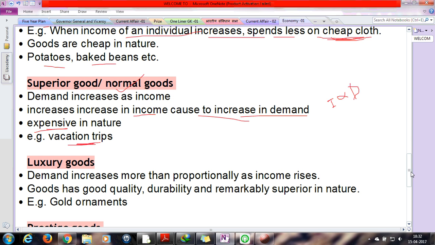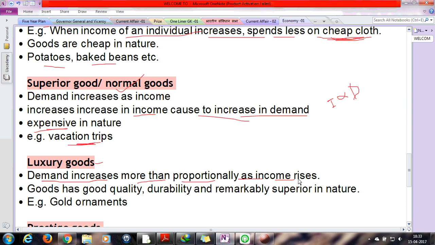Okay, next is luxury goods. Luxury goods are those goods whose demand increases more than proportionally as income increases. Luxury goods are those goods whose demand will increase much higher when income increases.